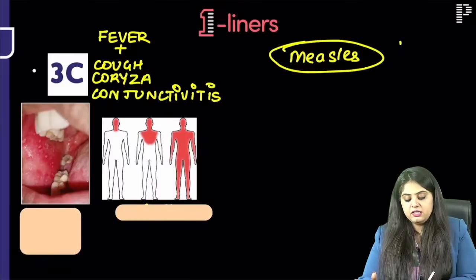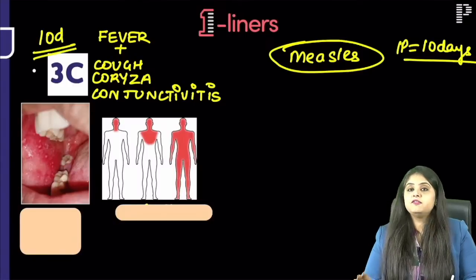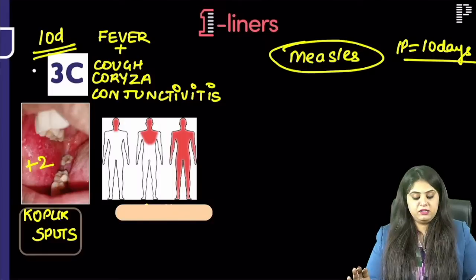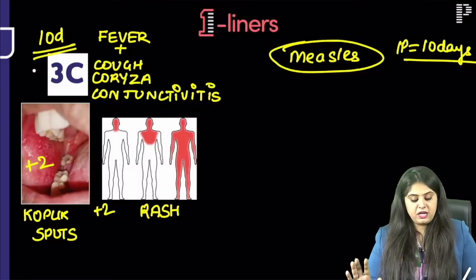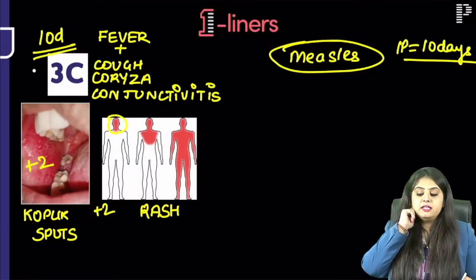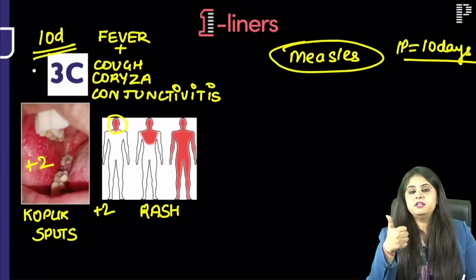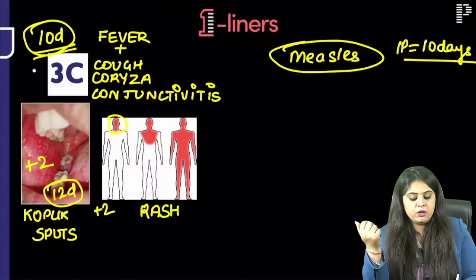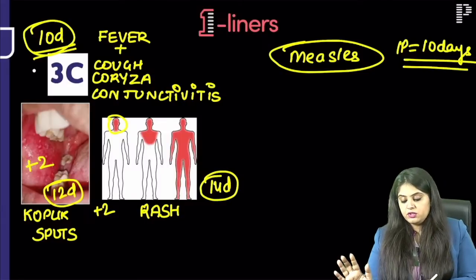Perfect. The incubation period of measles is going to be 10 days as per pediatrics. So on the 10th day, when the fever starts, I see fever and 3Cs. After 2 more days, I start seeing Koplik spots, so by the 12th day I see Koplik spots. And after 2 more days, I start seeing rashes. Where does the rash start? The rash starts behind the ear, and after that it goes all the way down. That we all know. So first fever, then Koplik spots, and then the rash. So 10th day, plus 2 is the 12th day for Koplik spots, plus 2 is the 14th day when the rash appears. Okay? And the incubation period I have taught you.